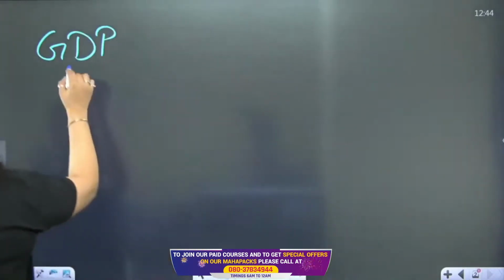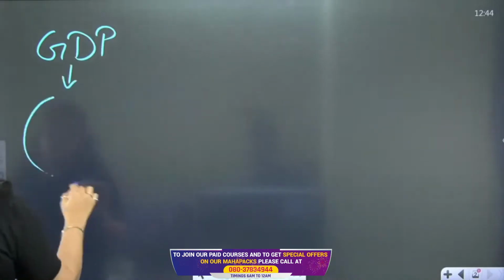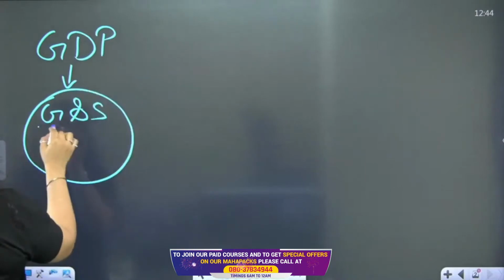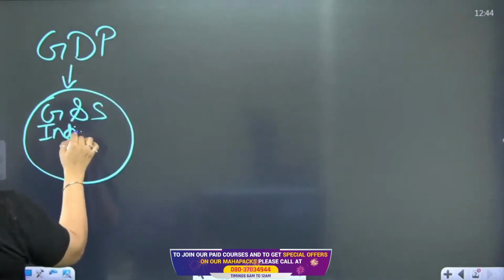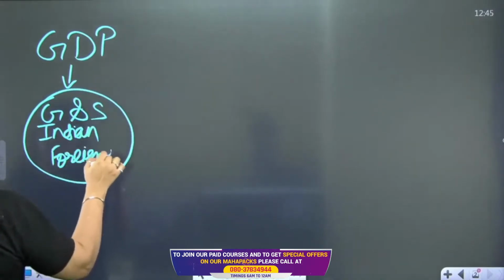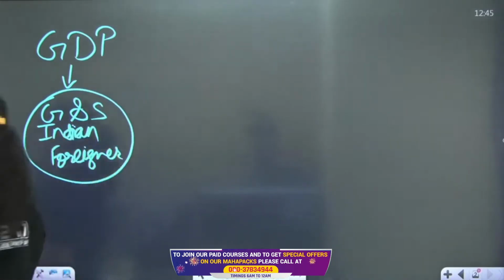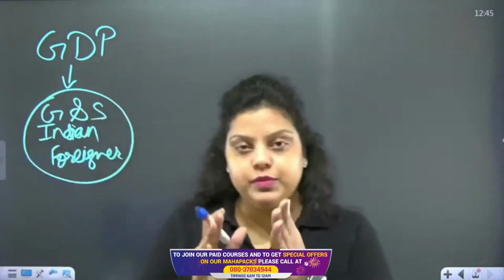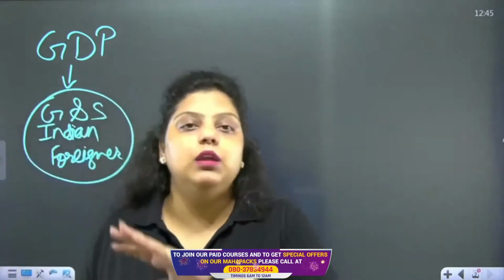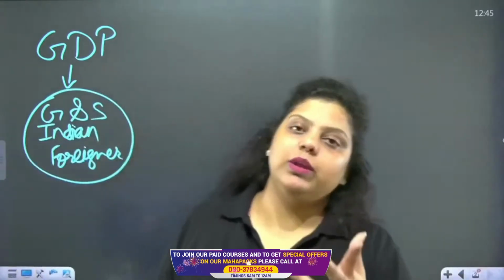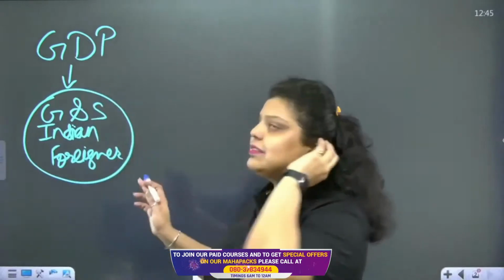So what is GDP? GDP simply means the money value of all final goods and services produced within the geographical boundary of a country in a financial year. Whether it is produced by an Indian or by a foreigner doesn't matter, but the production should be done within the geographical boundary of the country. So GDP stands for gross domestic product. Okay, that's GDP.